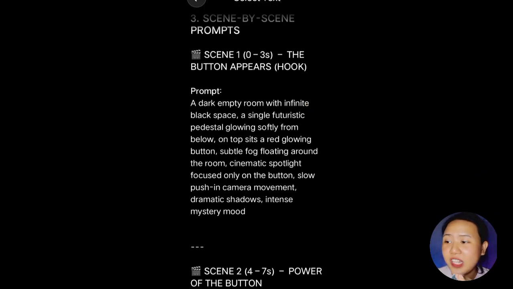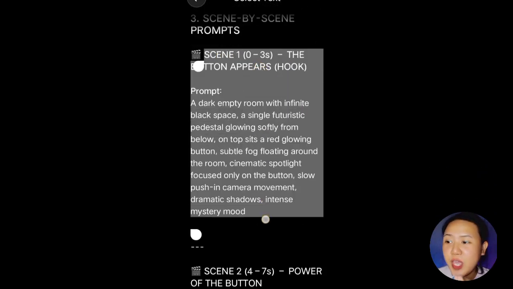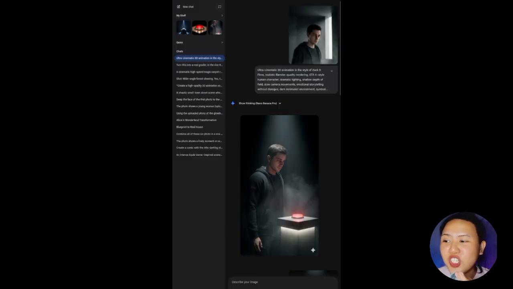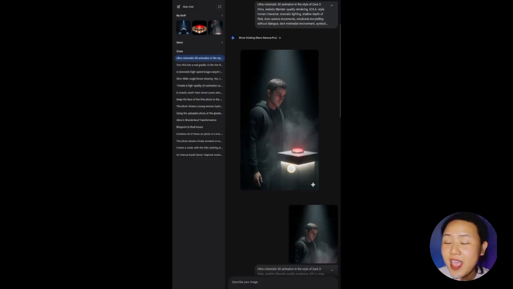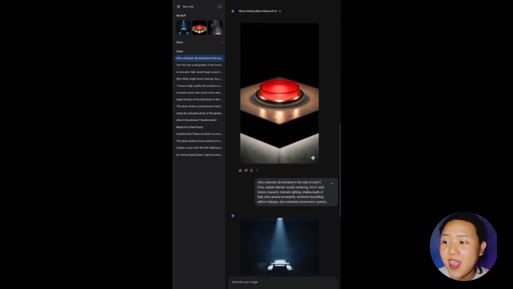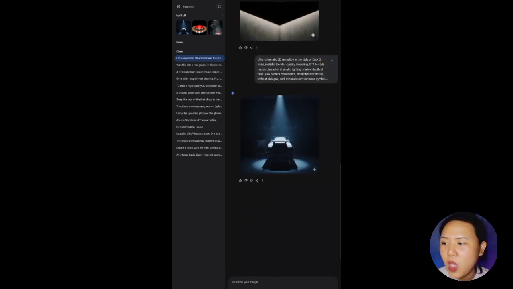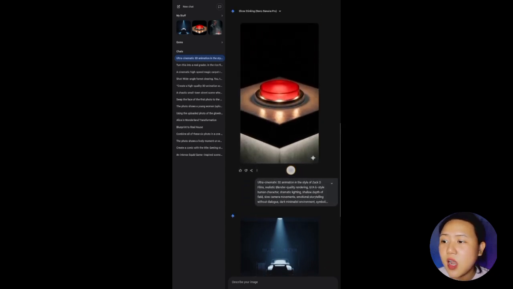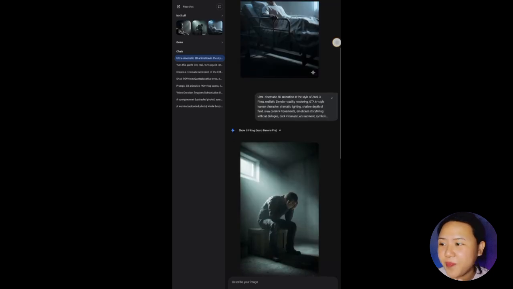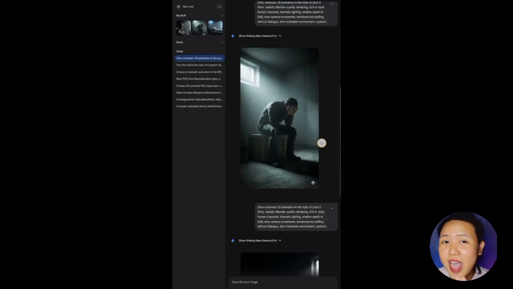Now I go back to ChatGPT. I copy the starting image prompt for scene 1, paste it into Nano Banana Pro, and attach the reference image. Then hit generate. Once it's done, I repeat the process for the ending image of the same scene. Why do this? Because start and end frames guide the video model. They tell the AI where it needs to land. That's how you get control instead of randomness.